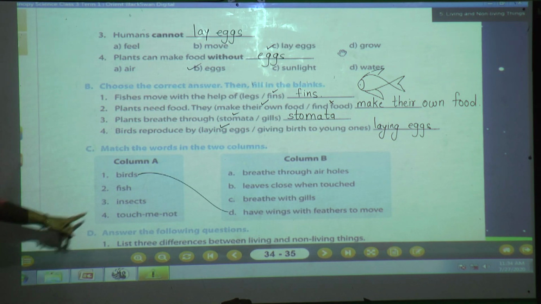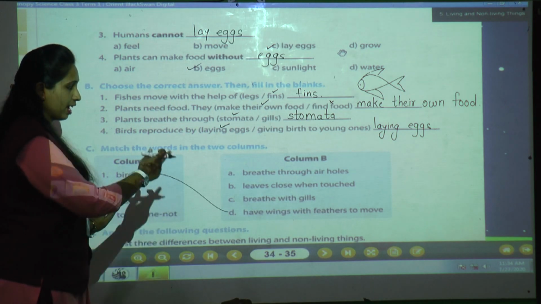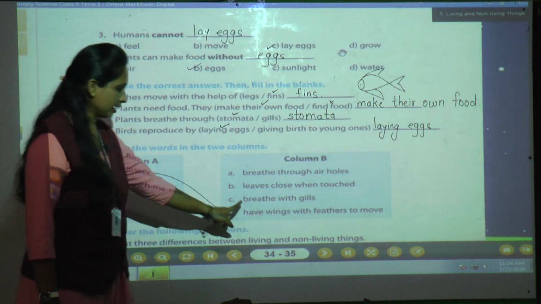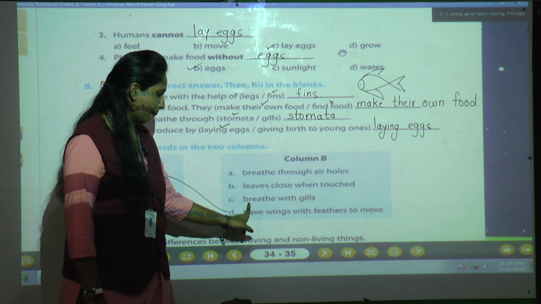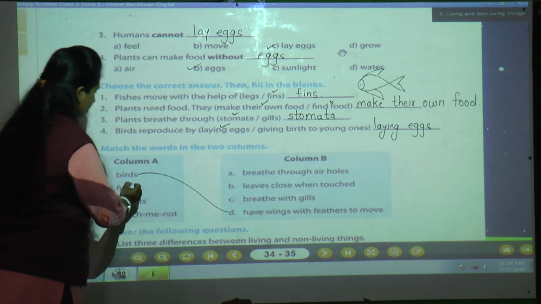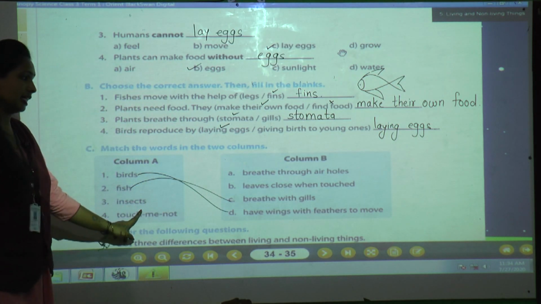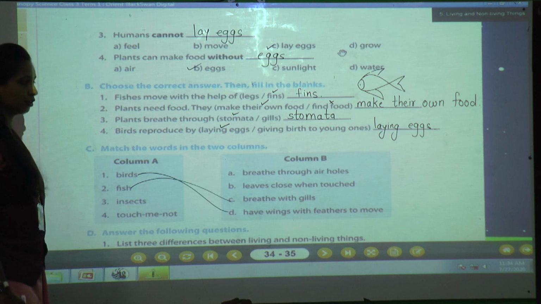Now what about fish? Second is fish. Now see, just now we have read all. See, what is the correct answer? C. Because fish breathe with gills. So match to C. The third is insect. Yes. Do you remember?